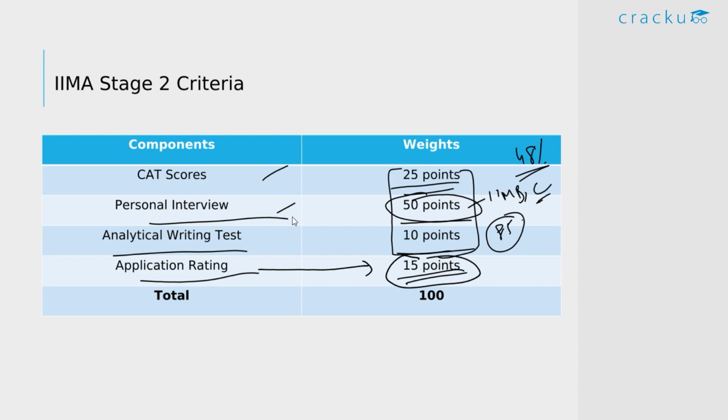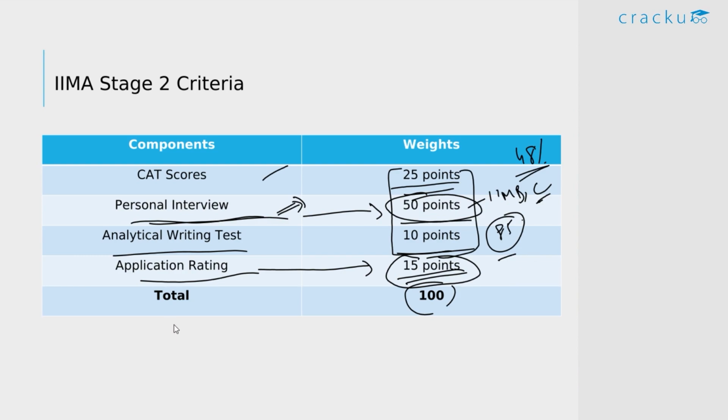But of course, though the personal interview makes 50% of the entire weightage, remember that the personal interview is not very easy for IIM Ahmedabad. Performing well in the interview is not a joke. You have to prepare very well for this. You need to have a very good profile, and very good clarity of what you want to do, where you're headed, why you want to pursue an MBA, and so on. But once you perform well in the interview, you again have a good chance of making it to the final list. So that's about it.